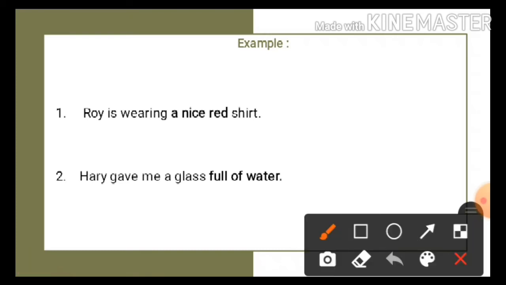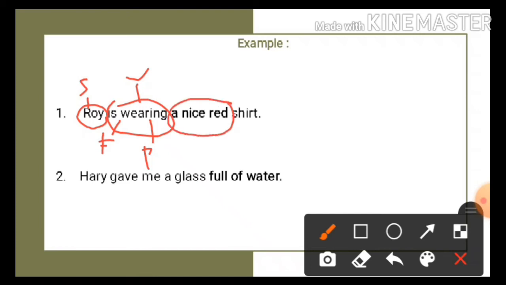Okay, let's identify it. Roy here is a subject, is wearing is a verb, which consists of finite and predicate. And then the next is a nice red. A nice here is an adjective, and then red here is also an adjective. So we can say that a nice red is adjective plus adjective. Therefore, a nice red here is an adjective phrase.